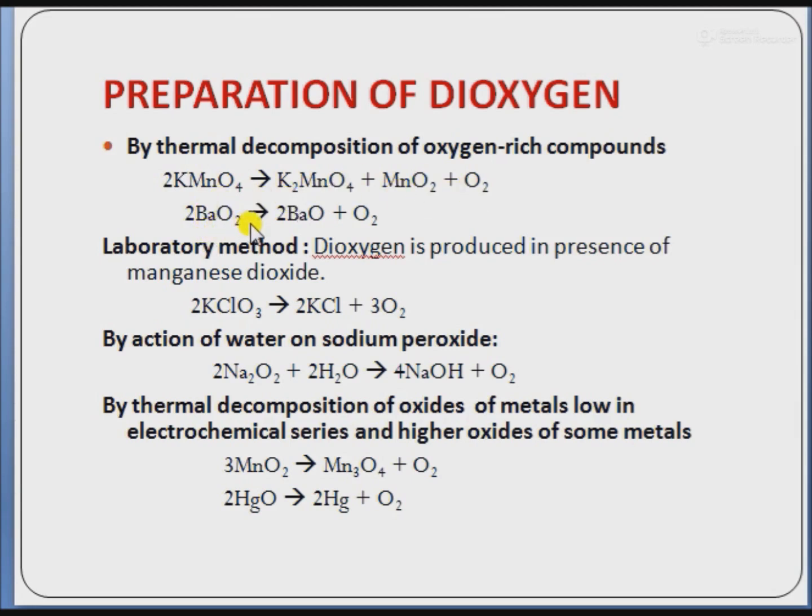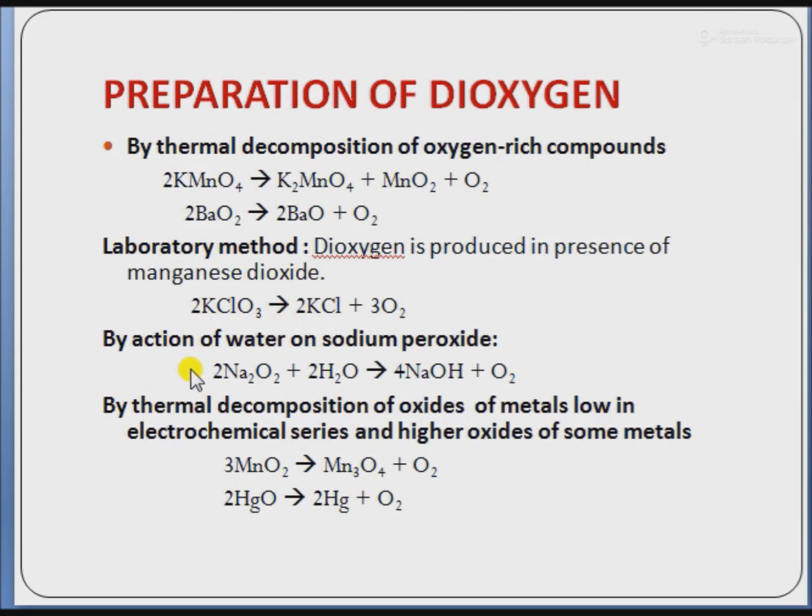Similarly, barium peroxide decomposes to form barium oxide plus oxygen. And in laboratory, dioxygen is produced in the presence of manganese dioxide, in which potassium chlorate decomposes in the presence of manganese dioxide to form KCl plus oxygen. Here manganese dioxide acts as a catalyst for the reaction.